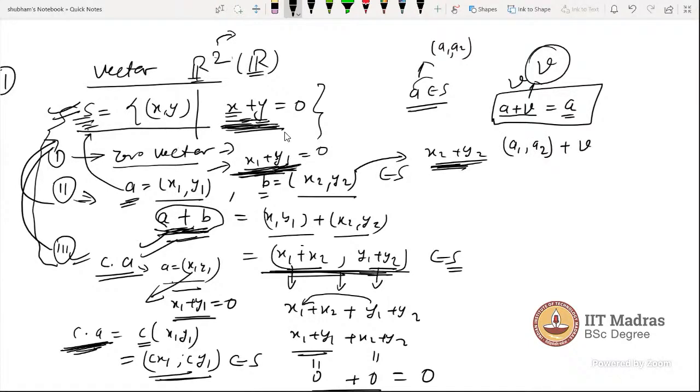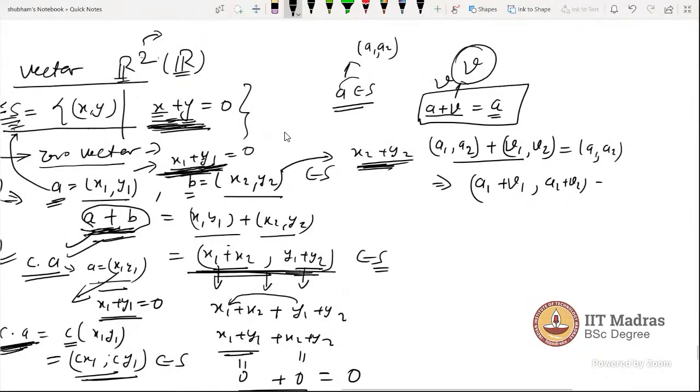And V is, let's say, V1 V2, because I am trying to find a zero vector from S, an element from S. It will be coordinate-wise, in two coordinates, first one and second one. Now when we add here, it will be A1 plus B1, and the second one is A2 plus B2, which is equal to A1 A2.